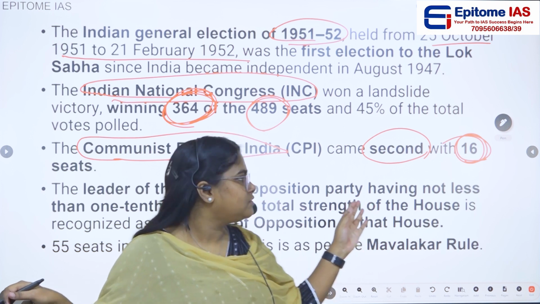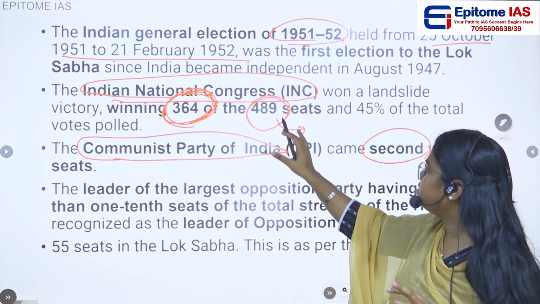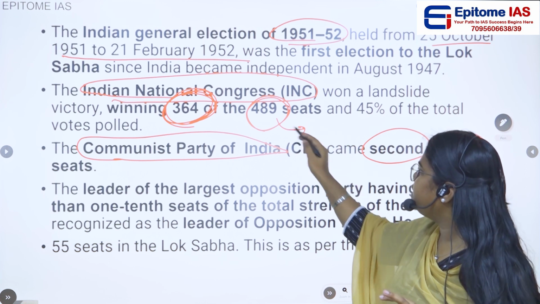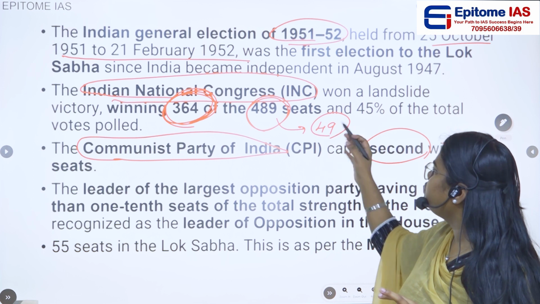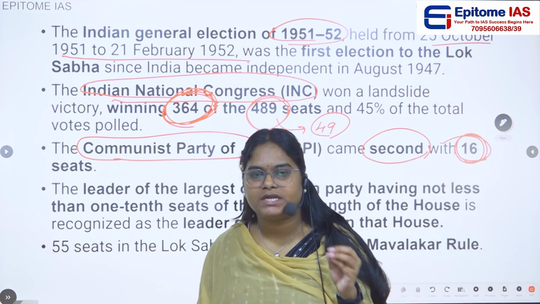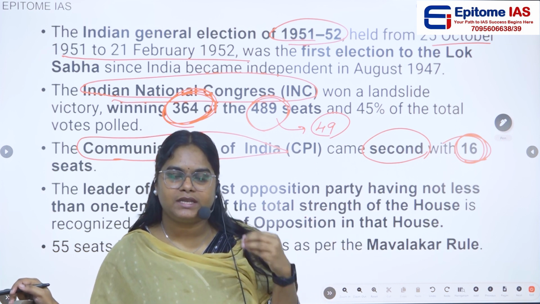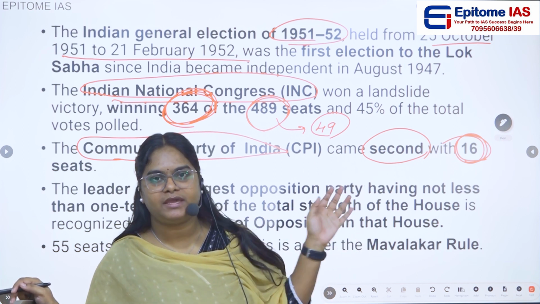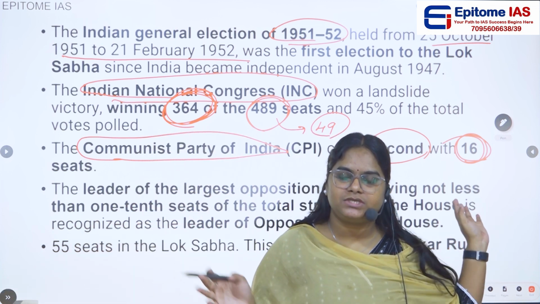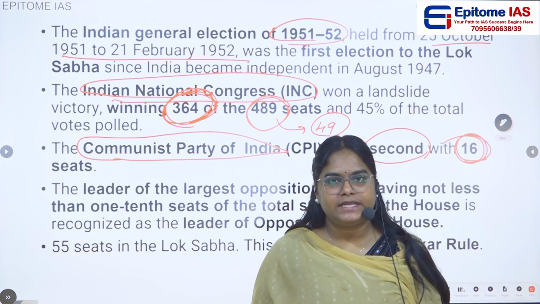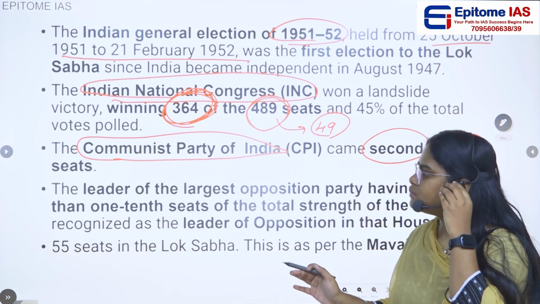So to qualify as an opposition party, it should at least need what? 55 seats. But in this case, they have a total of 489 seats. So what is 10 percentage of 489? It is somewhere around 48.9. So we can say around 50 seats. So they should at least contain more than 50 seats in this election. So if CPI would have got at least 50 seats, it would have become the opposition party. But it just got 16 seats. So technically there was no opposition party and there was no opposition leader also.